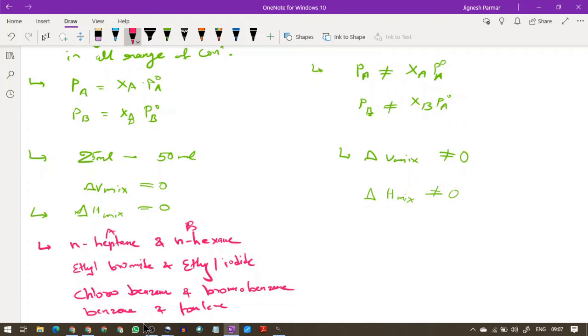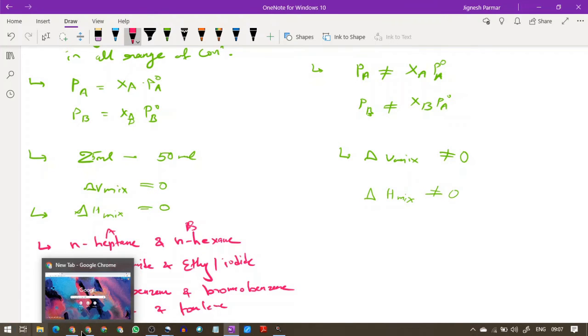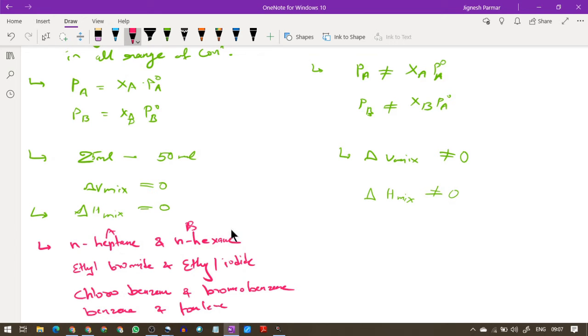For such a solution, the vapor pressure of the solution is always intermediate between the vapor pressures of components A and B. It may be noted that although most solutions show a deviation from ideal behavior, they behave as ideal solutions when the concentration of the solute is very low. In other words, most dilute solutions behave as ideal solutions. This is the bottom line: dilute solutions can behave as ideal solutions.